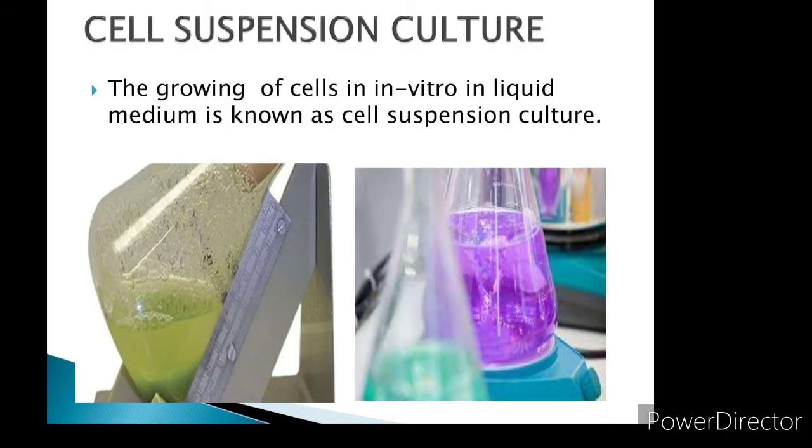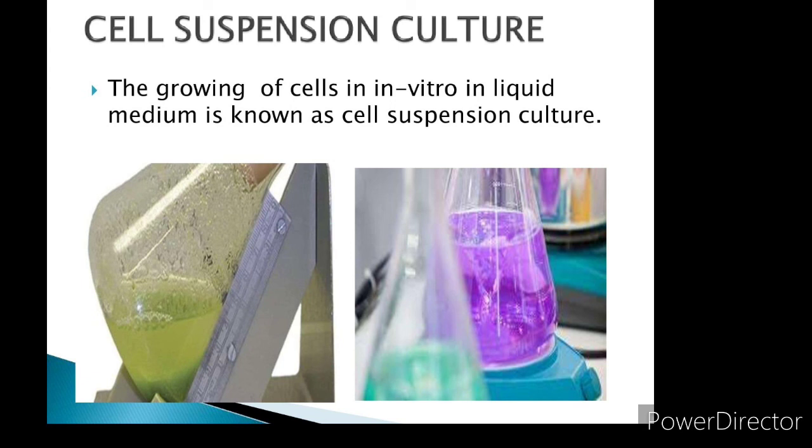Cell suspension culture. The growing of cells in a liquid medium in vitro is known as cell suspension culture. The cell suspension is prepared by transferring a portion of callus to the liquid medium and agitating it.